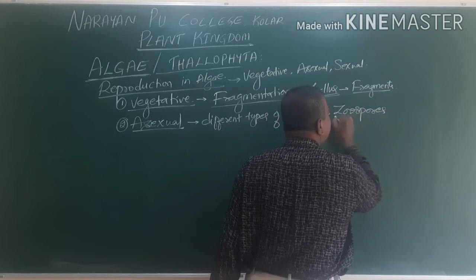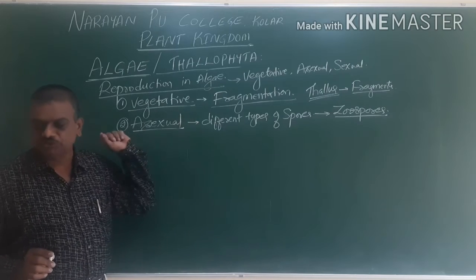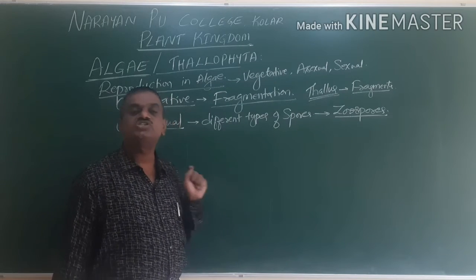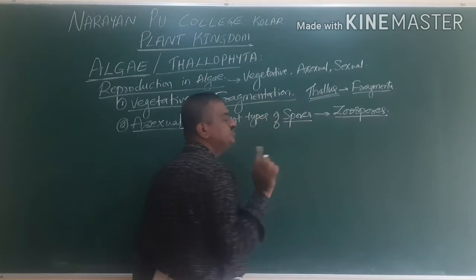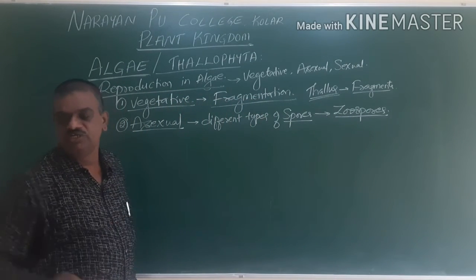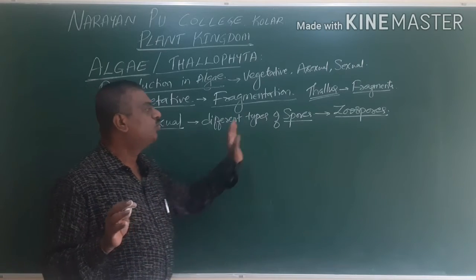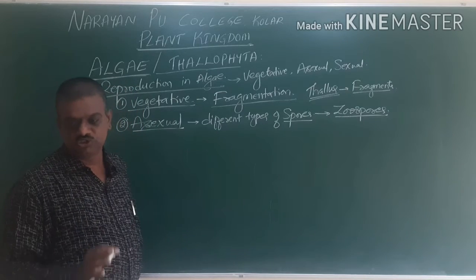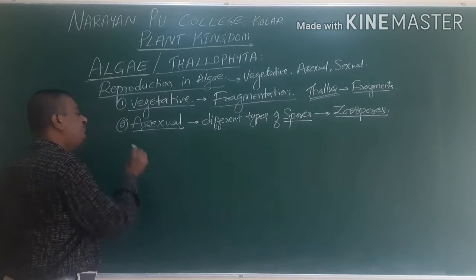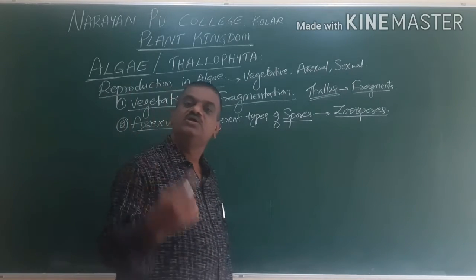Here, the formation of zoospores is one of the asexual reproductions. The most common spore produced in algae is called zoospores. They produce different types of spores, and one of the common ones is zoospores. Now we go for different types of asexual spores.